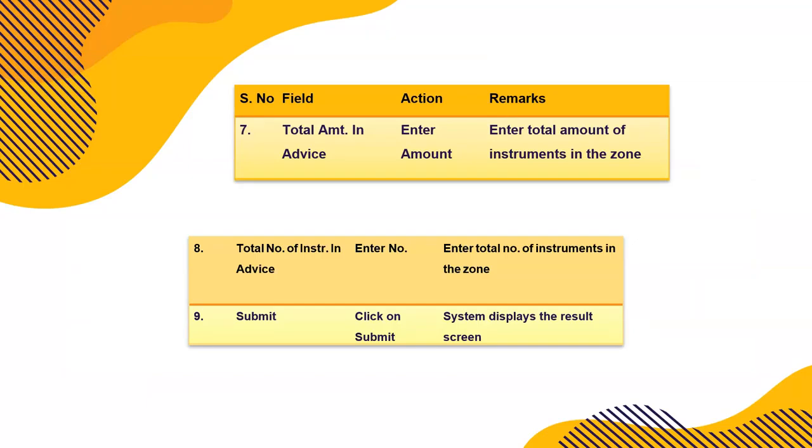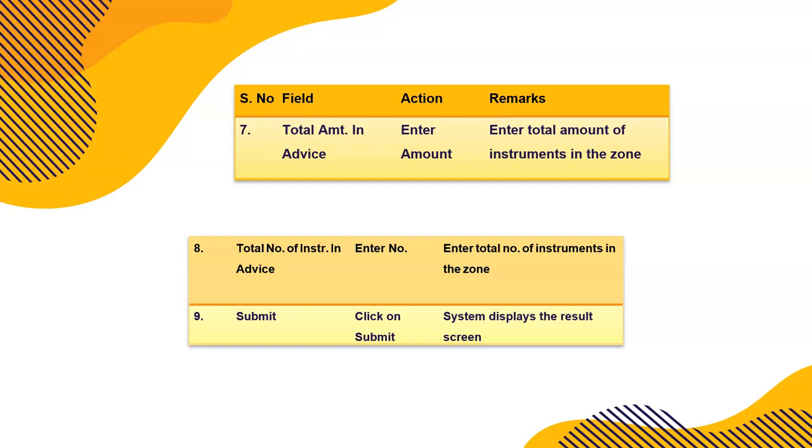Now inward, first, when you open the zone, you have to enter how many instruments in total we have received and what is the total amount, so that after entering each and every instrument, in case we miss out or we add an extra check, there will be an unbalancing. So we have to verify and find out which check has not been entered in the system or which check has been entered with a higher amount than the actual amount. That's why the amount is increasing, that the amount we received.